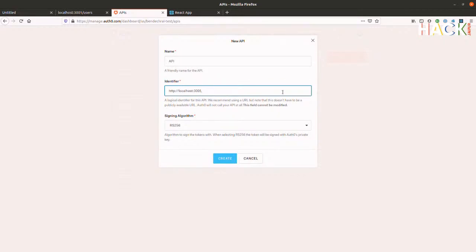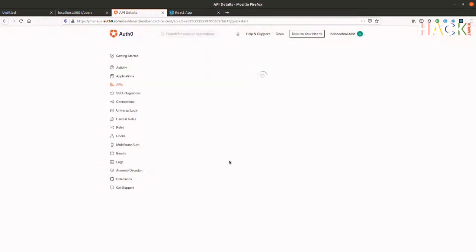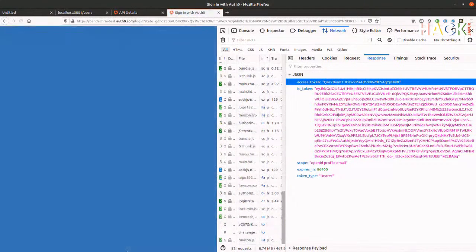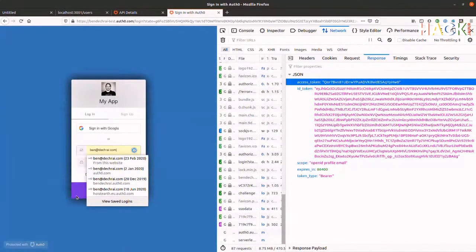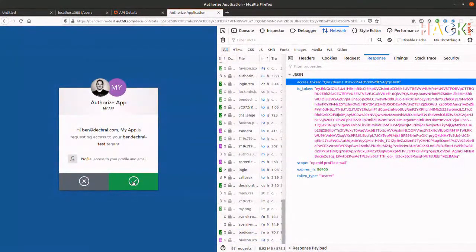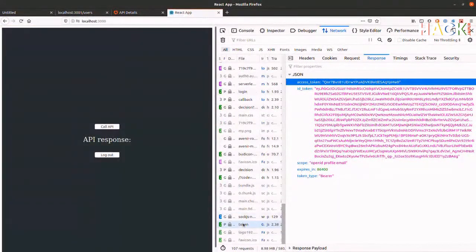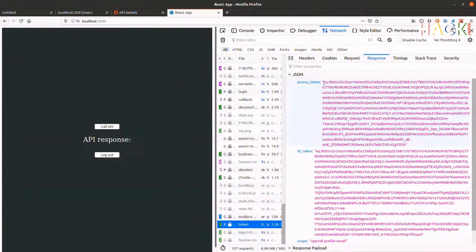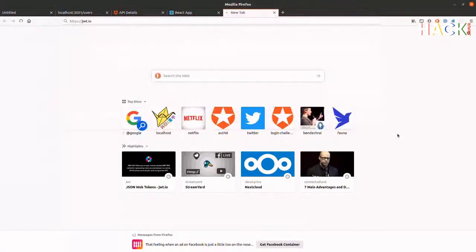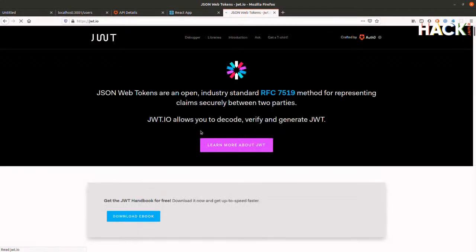And we'll define as localhost port 3001. And that's all we need to do. So now if I come in and I hit login again, we should get the login form. And now, if we look down here, the token that comes through, we can see the token is now a JSON Web Token. So let's just have a look and see what an access token looks like when we consider JSON Web Tokens.